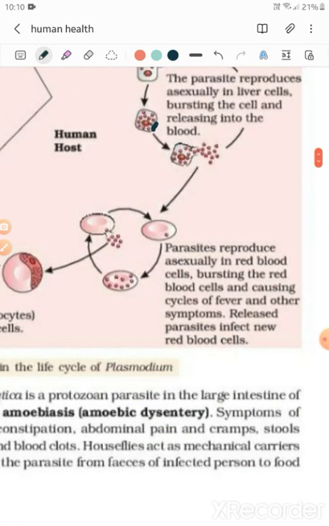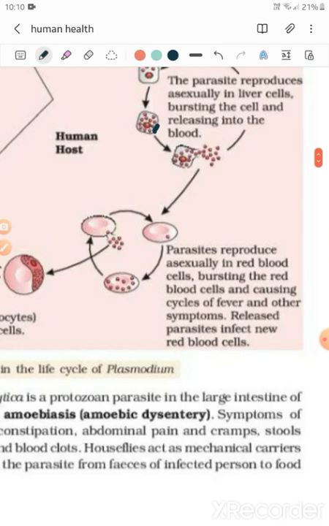In the blood also they will divide. See, one parasite divides into many and ruptures the blood cell, causing the release of hemozoin. So here where hemozoin release takes place, it will enter the RBC, start dividing and rupture to get itself released.